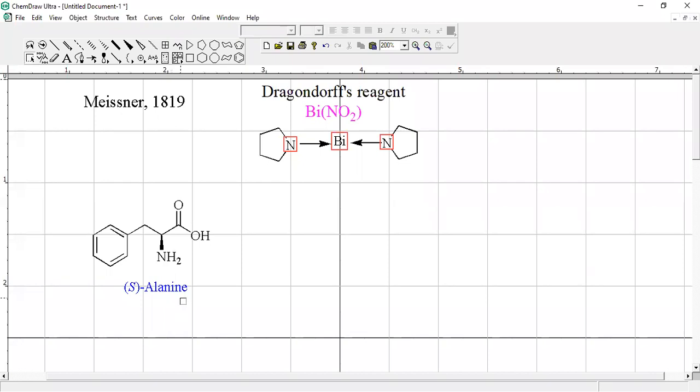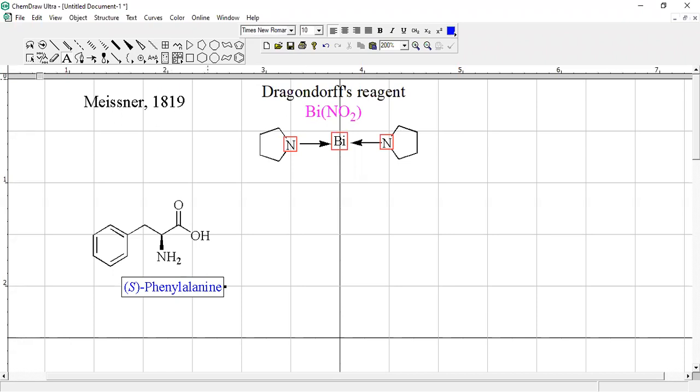Keeping in mind, all amino acids that nature produces are S in configuration. Nature doesn't produce R amino acids. I'm not talking only about alanine. Sorry, this is not alanine, this is phenylalanine.